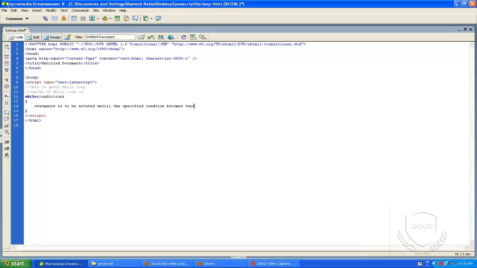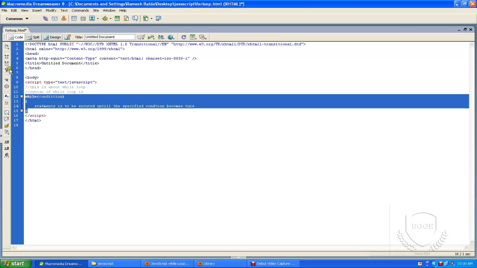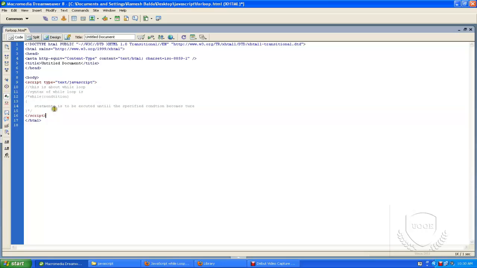So right now I will show you practically how this while loop executes. Suppose I want to print numbers from 1 to 100 using a while loop. Let us assume this is a variable.